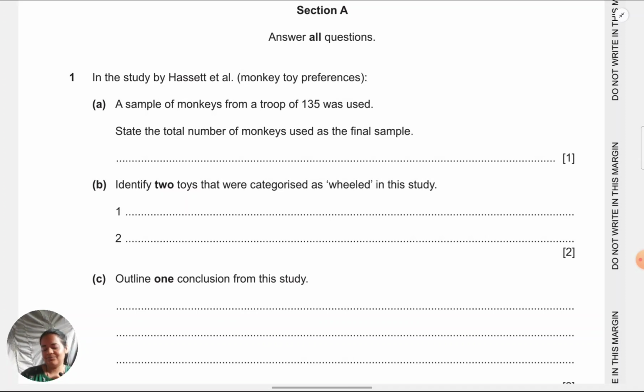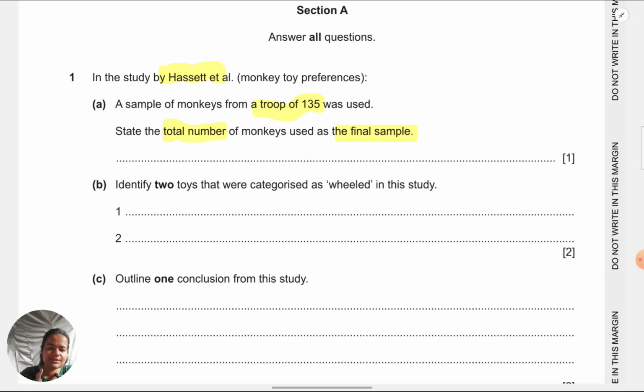So I'm coming to the first question. In the study by Hassett et al., a sample of monkeys from a troop of 135 was used. State the total number of monkeys in the final sample. Okay, I don't intend to explain the studies to you in this video. It's beyond the scope of practice, but as much as is relevant so that you don't make mistakes in answering the question, I will discuss that much.